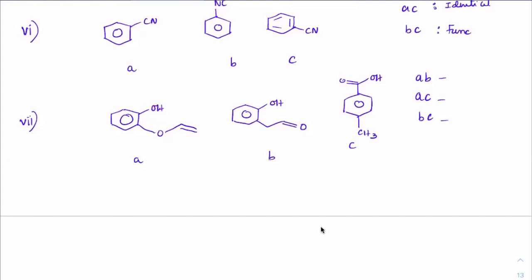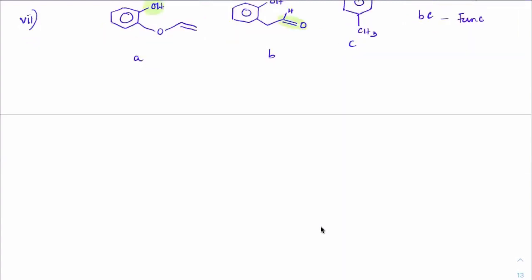What is a function? Now tell me in A, what is the dominant function here? Phenol. Now here, what is the dominant function here? Aldehyde, yes, that is the aldehyde which is more dominant here. So this is how it is. So the functional group you're looking at is aldehydes. Next one, which is the functional group which is dominant here? Carboxylic acid. Very good. So AB are functional. Very good. AC are functional. BC are functional. Correct.